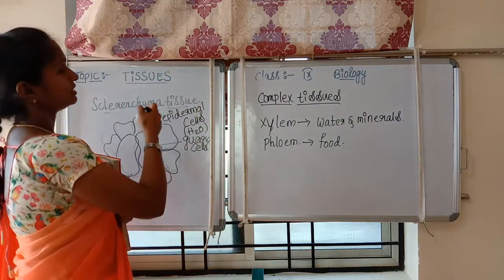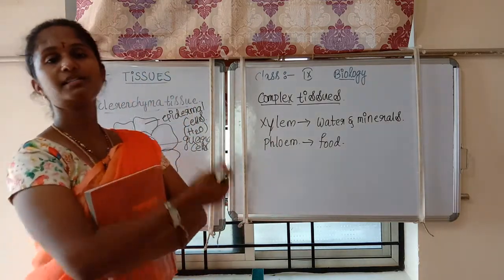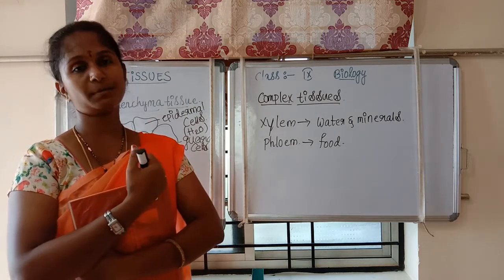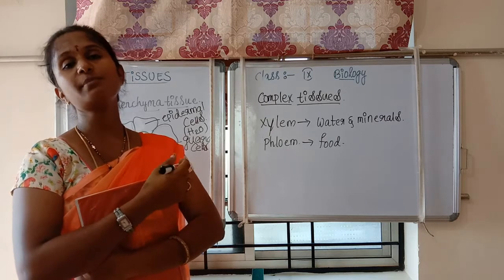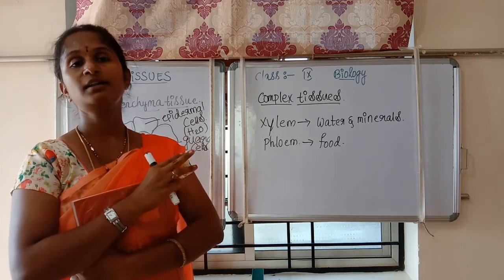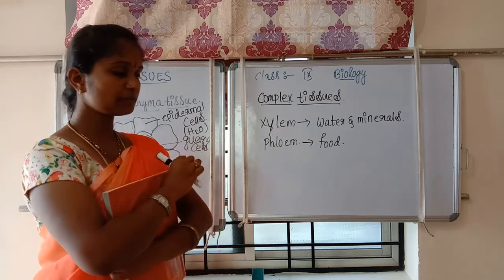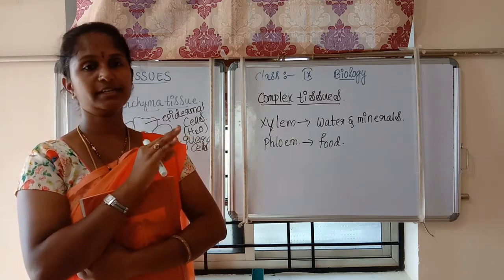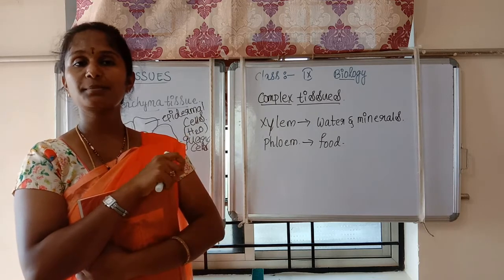Sorry children, the plant tissues are of two types: meristematic tissue and permanent tissue. The meristematic tissues are of three types: apical, lateral and intercalary. We already discussed that. Next, permanent tissues come from the meristematic tissues.